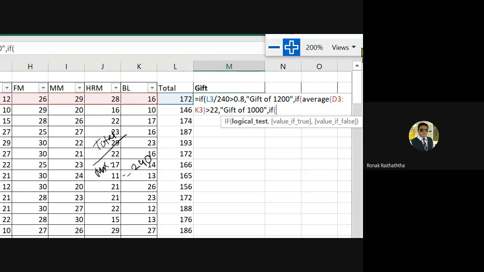Can someone tell me what is the third condition we are supposed to put here? May I have the answer, please? What was the third condition? Maximum is more than 28. Maximum should be more than 28. Very true. Maximum shall be more than 28. So let's put that condition now.